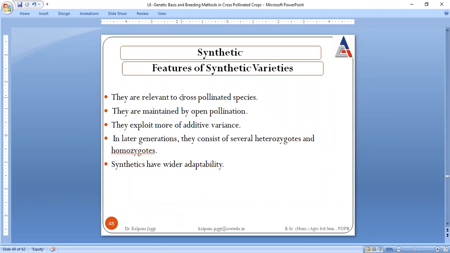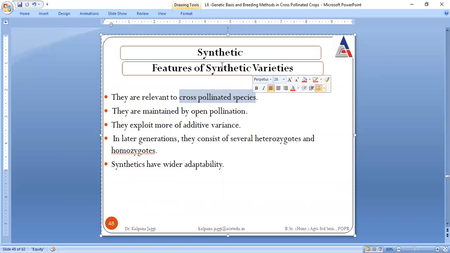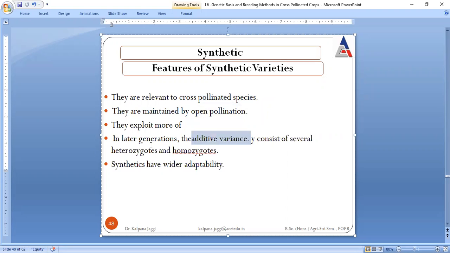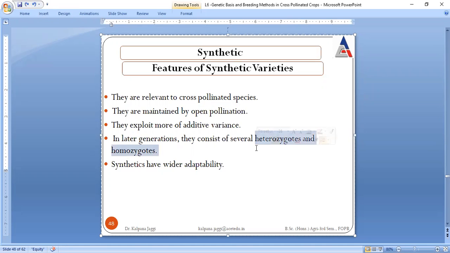These are the features of synthetic varieties. This is of course clear. These are all relevant to cross-pollinated species, and because of that, they can only be maintained by open pollination. And they show the additive effect. Earlier we had heterozygotes only, but in the later stages we have both heterozygotes and homozygotes. And of course their adaptability is very vast. That means they can adapt themselves to larger and larger climatic and agroclimatic conditions.